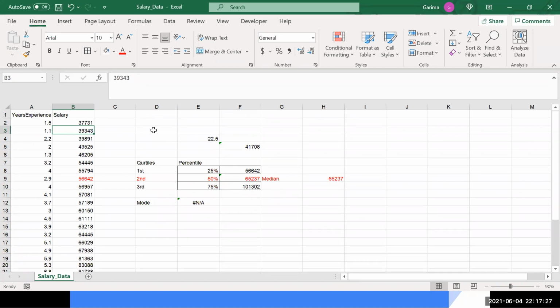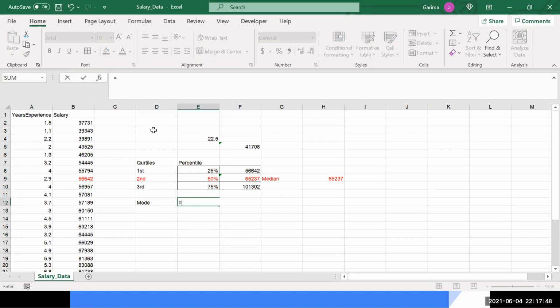You're asking about mode, right? Yeah, so I'm saying like how we're finding the 25% quartile, second quartile, third quartile using that formula which you told us, I into n divided by 100. No, you have a formula for that also in this. For mode we have this formula, the mode formula. So we are using a mode formula only in the Excel. So this gives me the mode value, right?